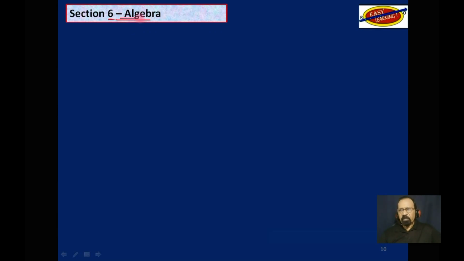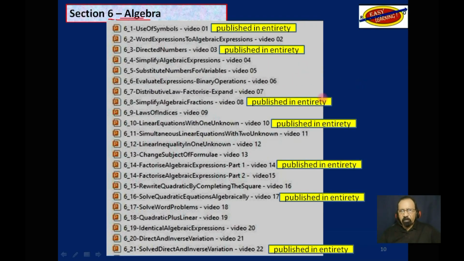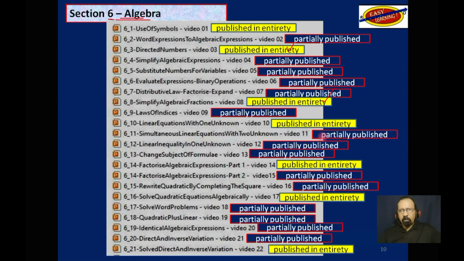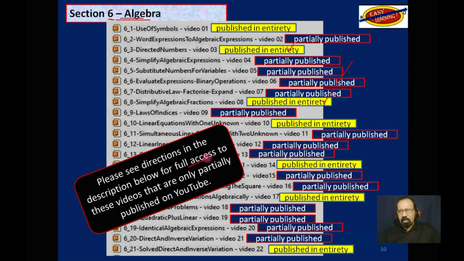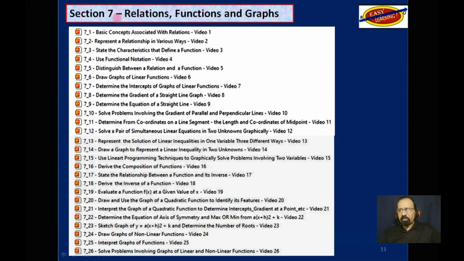Section 6, Algebra, which seems to be a problem area for most learners. 7 of these videos have been published on YouTube in their entirety, and the others only partially. If you need to have full access to these videos that are only partially published on YouTube, please see directions in the description below. Section 7, this is what we are doing now. Well, about to finish. It has 26 videos, and this is the 26th video that we are doing right now.